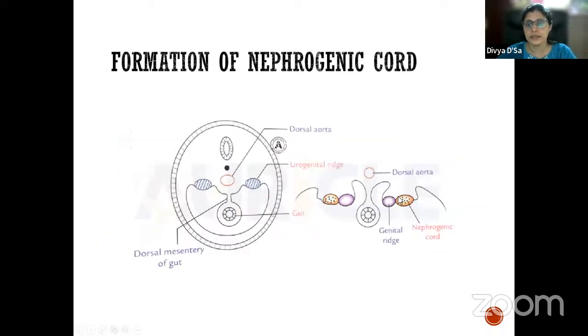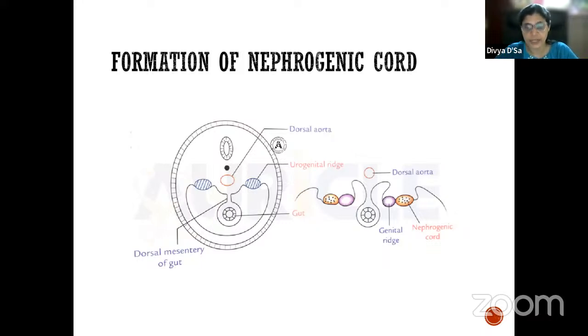So this is the nephrogenic cord now. In the development of the urinary system, we say ontogeny repeats phylogeny. Why do we say that? In the embryological development, we see the evolutionary stages of developing kidney. So that is why we call the development of the kidney ontogeny repeats phylogeny.